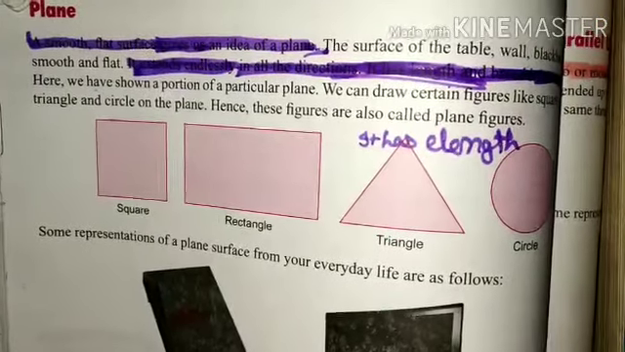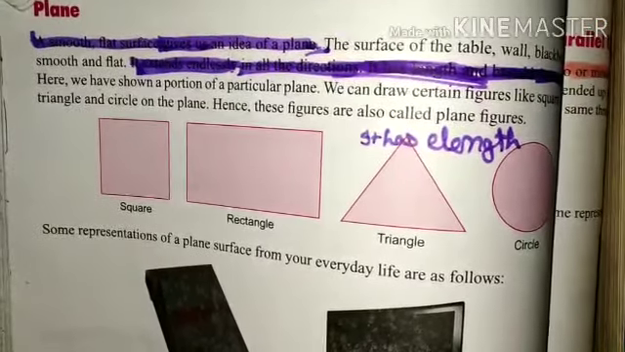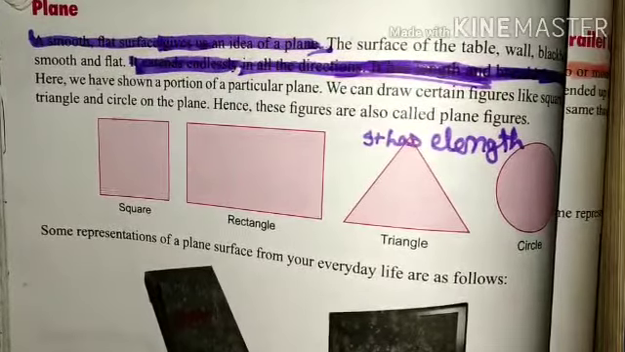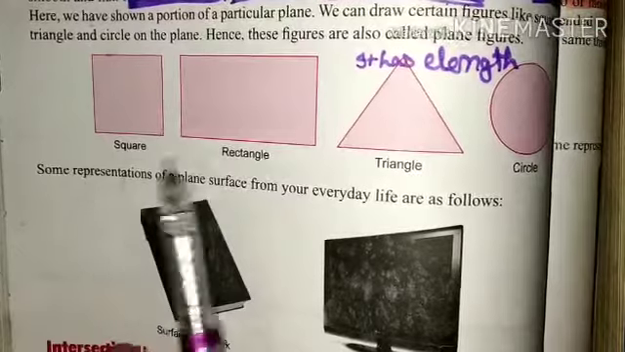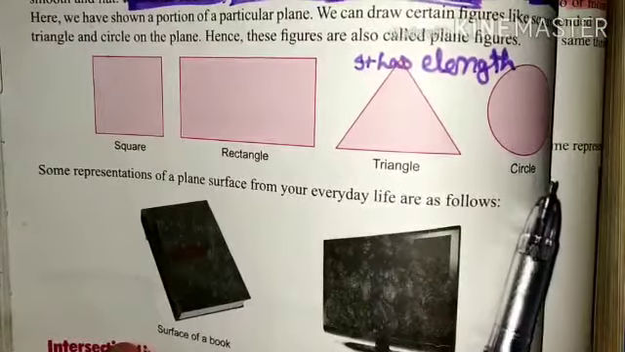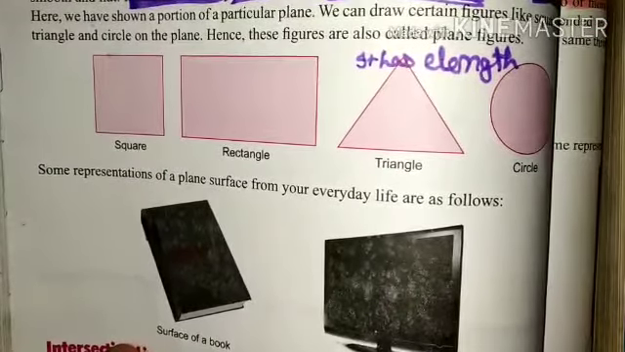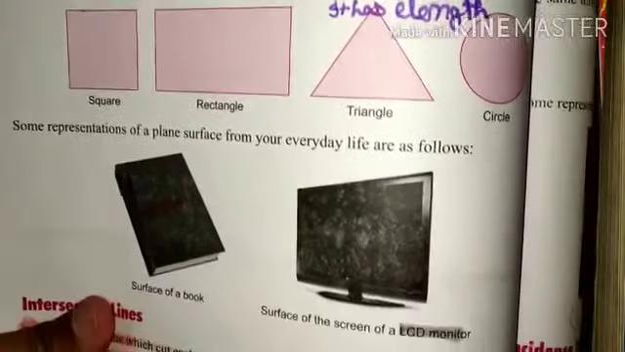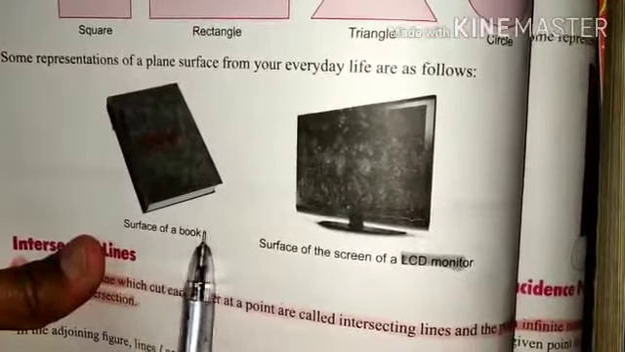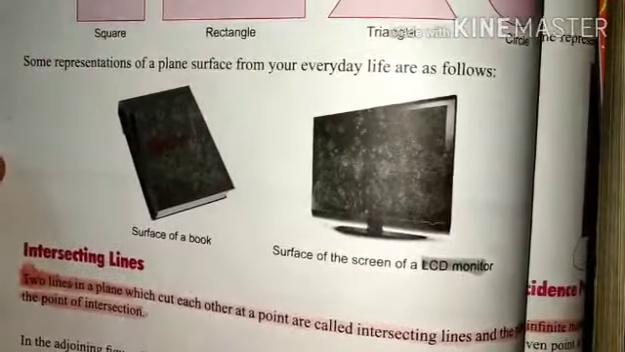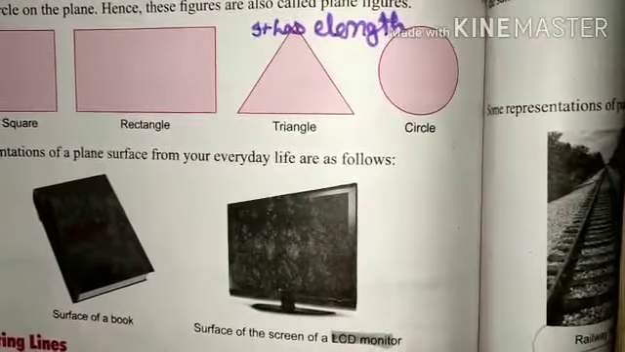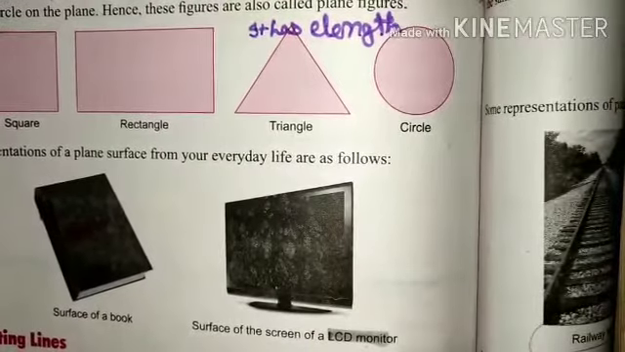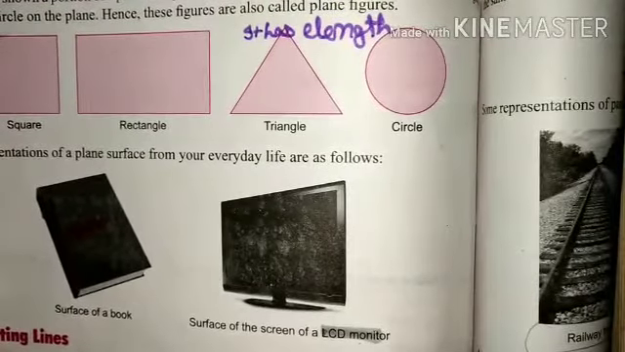Next is plane. A plane is a smooth flat surface, and there are some examples like square, rectangle, triangle, circle, blackboard, surface of a table, surface of a book. These are the examples of a plane. They have length and breadth but no thickness.